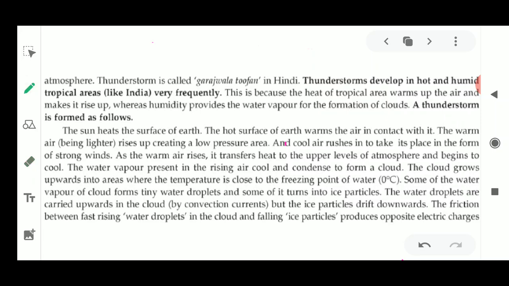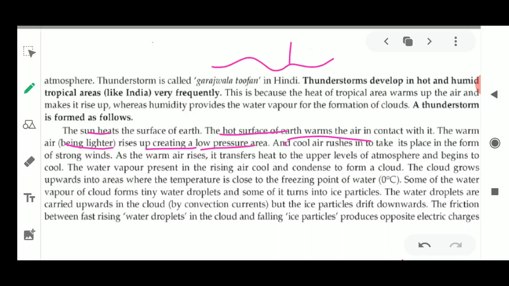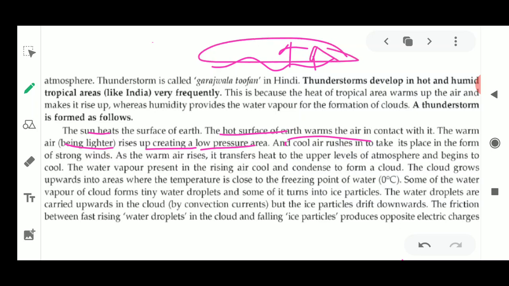Okay, this is very clear that whenever the sun's heat is coming, it is going to warm up the surface, and whichever air is in contact with it is going to be heated up. So this warm air, being lighter, rises up and creates a low pressure area. And I told you that from the surface where this evaporation is taking place, an area is created which has a low pressure. So when the low pressure area is developed, the cold air rushes to take the place in the form of strong winds.